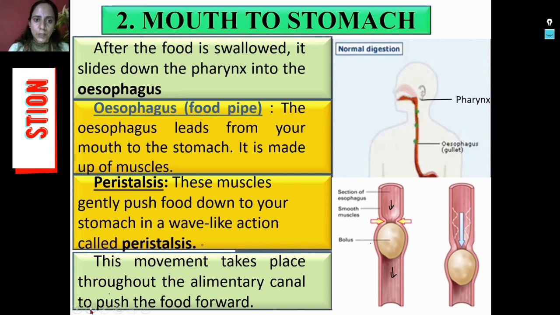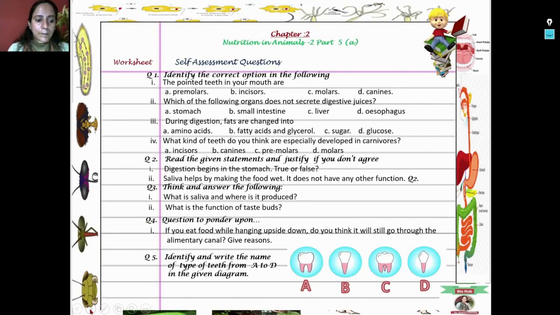Now it's time to share the worksheet with you. I suggest you go through these questions and find out the answers.